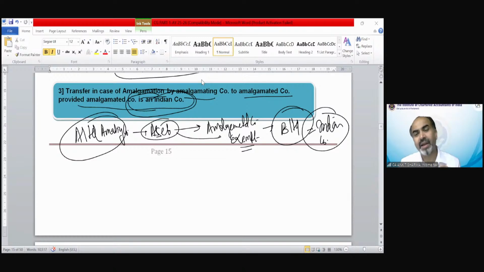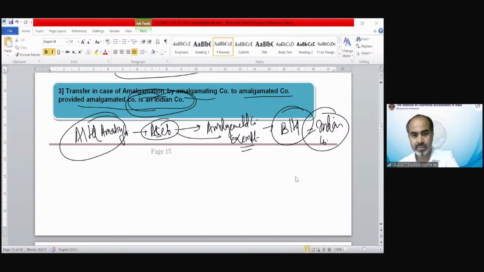No, amalgamating company could be a foreign company, Larry, but amalgamated should be an Indian company for taking this advantage. If A Limited is a foreign company, not an issue, there would be tax advantage. But we need that the new company should be Indian company, the amalgamated.